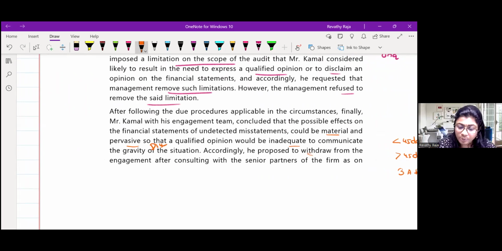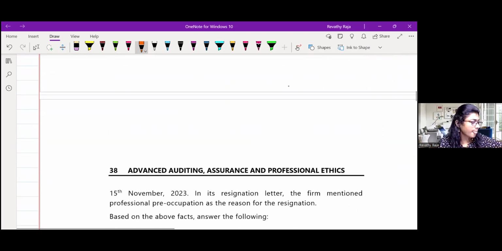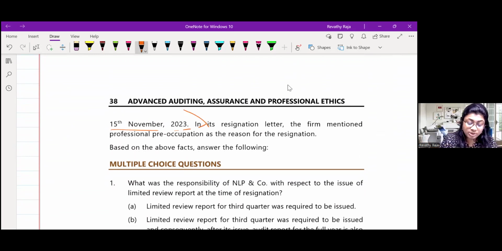Accordingly, he proposed to withdraw from the engagement after consulting with the senior partners of the firm. On which date is he going to withdraw? On 15th of November. Meaning, is it within 45 days? Answer is no. If it is before 45 days, then you give the last quarter and say goodbye. Now 45 days are over, so in such case, you have to give for Q3 also. Okay, is that clear?